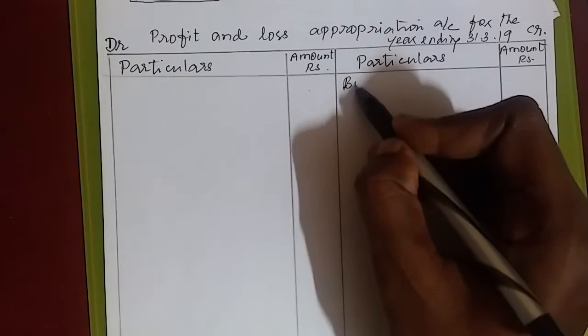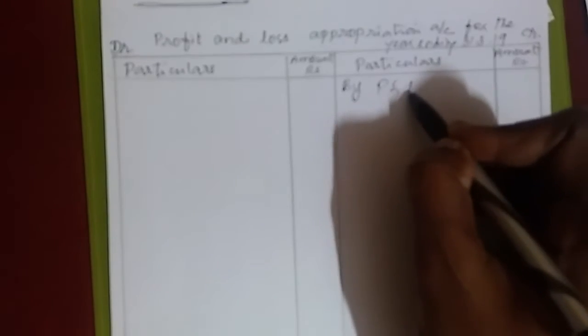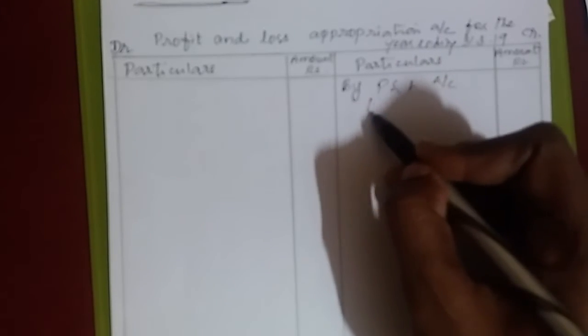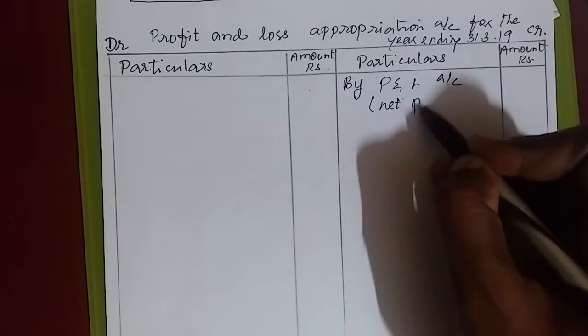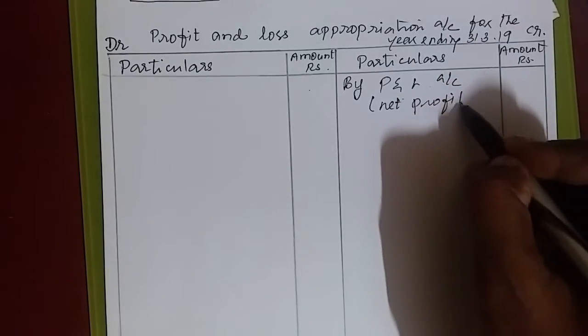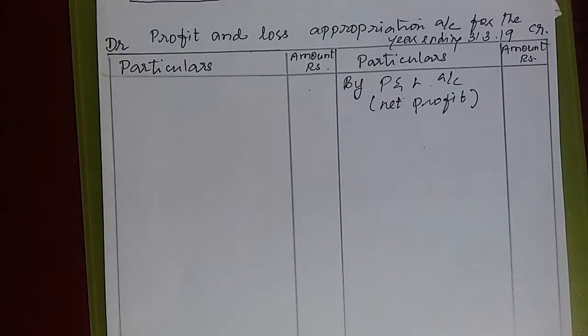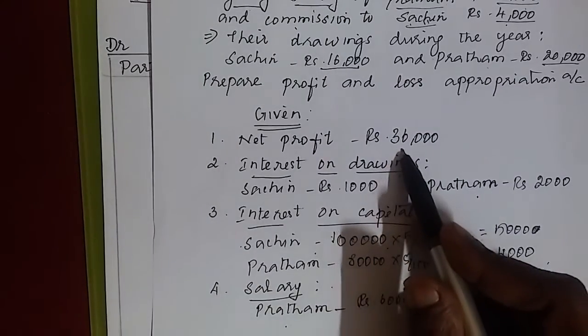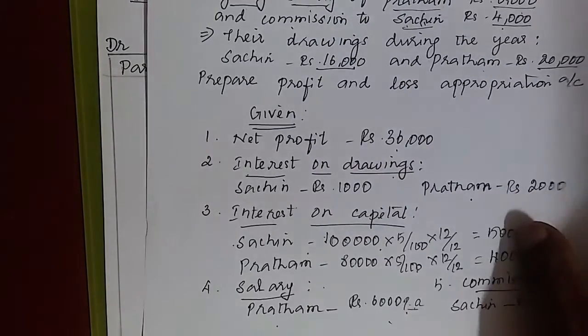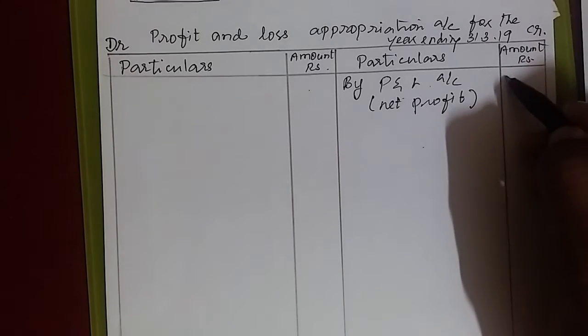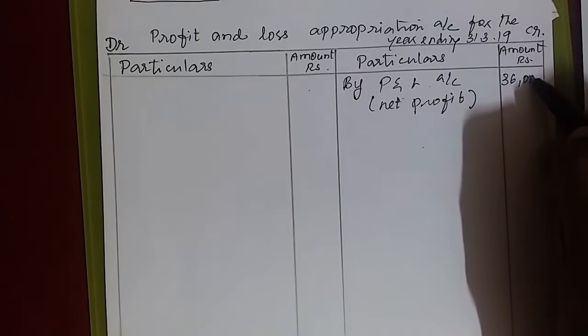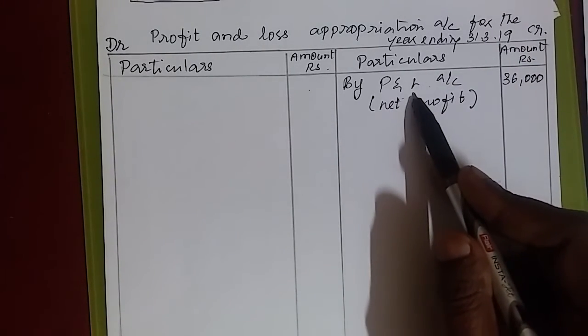So first I do enter P&L account. Why is it P&L account? Because I do enter net profit. See the question. Net profit is how much? 36,000. So this net profit I do write here as 36,000. Why is it P&L account?